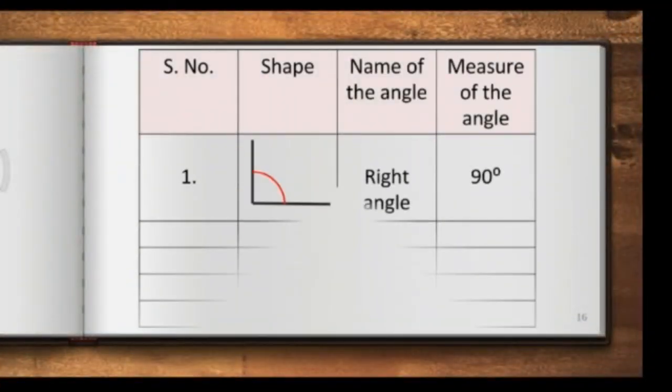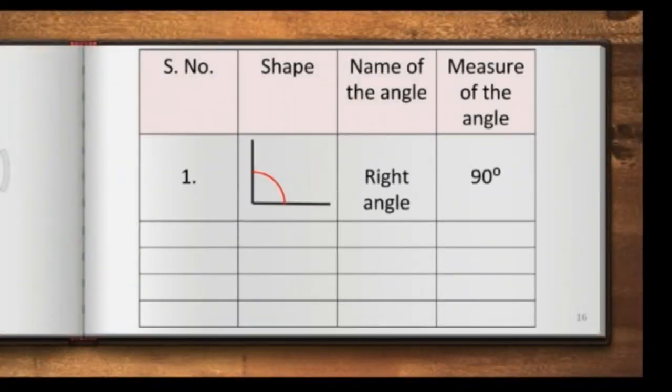Children, you have to make a table like this: serial number, shape, name of the angle and measure of the angle. So you have to write number 1, draw the shape of the angle and then name the angle and the measure of the angle. One example is shown to you all. In the same way, do for the other shapes and angles.